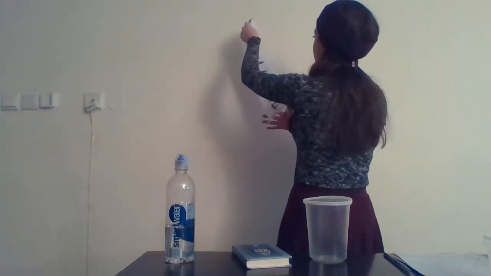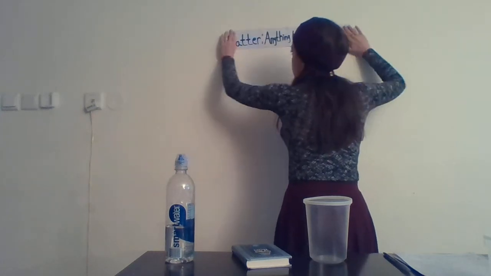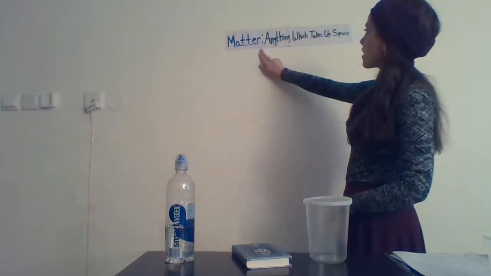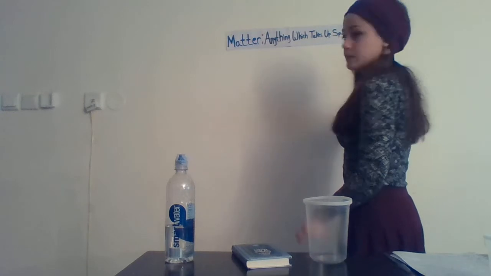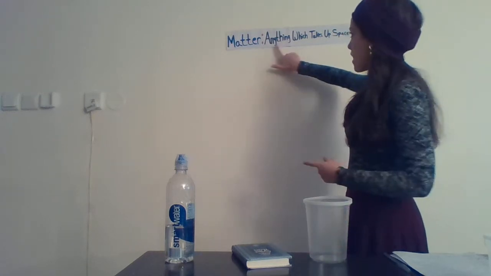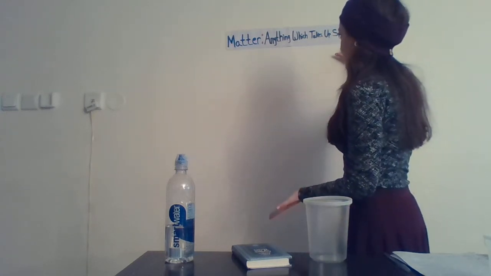So there is a name for everything that takes up space, which we know is basically everything. So what is the name for everything that takes up space? For this book, for this air, for this liquid? The name is matter. Repeat it with me. Matter. Anything which takes up space. Again, matter. Anything which takes up space.